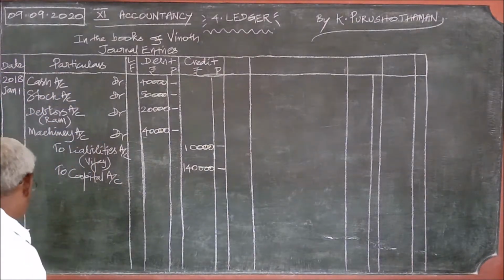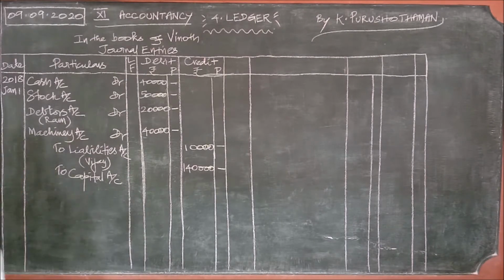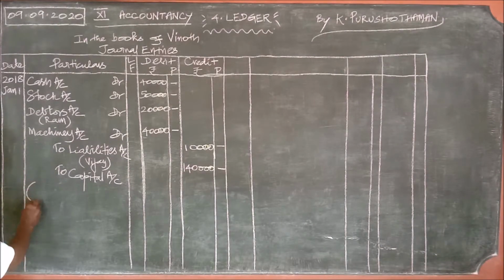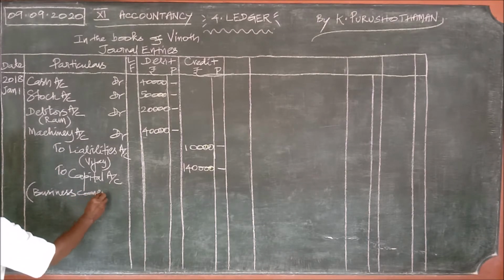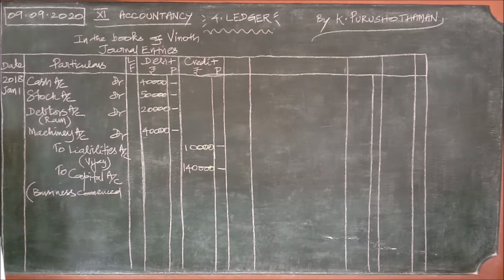Before that we shall write the narration. Business commenced with assets and liabilities.